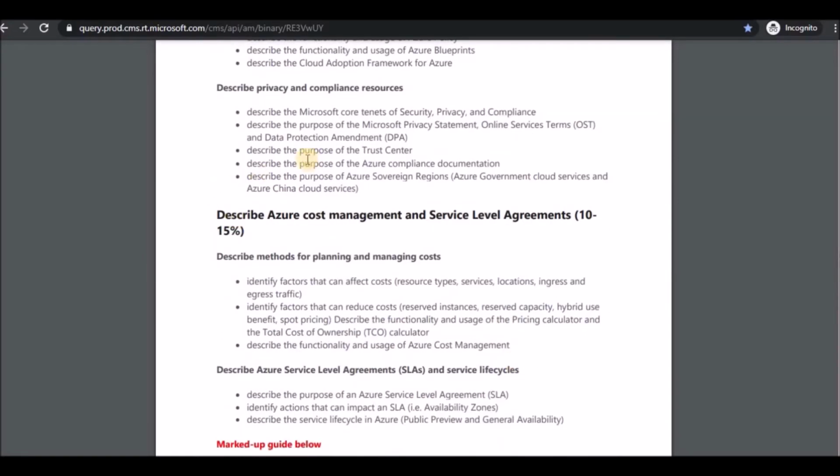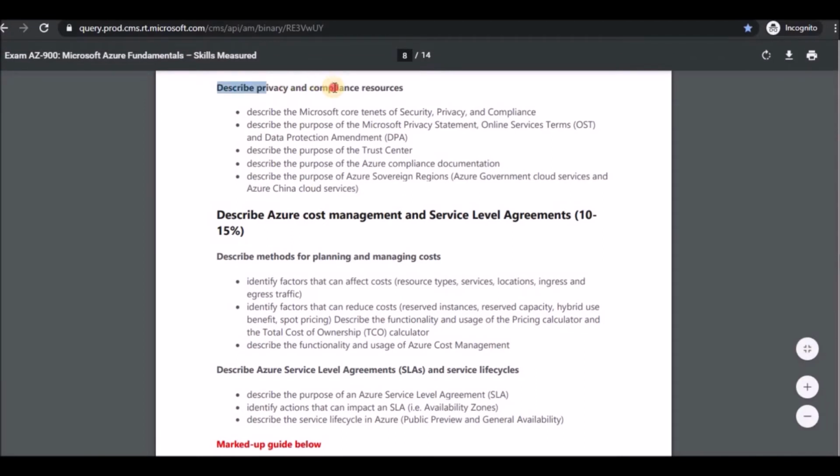This particular section, describe privacy and compliance issues, is completely theory based. There is no hands-on, or a website where you can view all these things. Only for the Trust Center it is there, and the rest is just documentation that you need to go through. For this also I will discuss it, and I will leave URLs in my description so that you can see them.